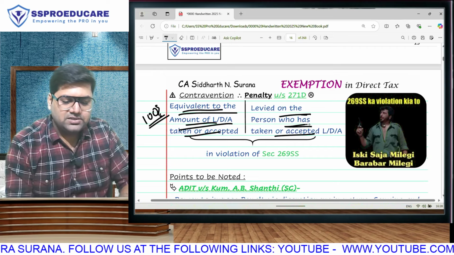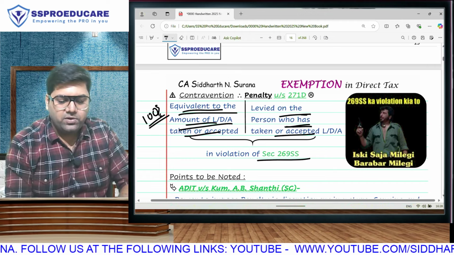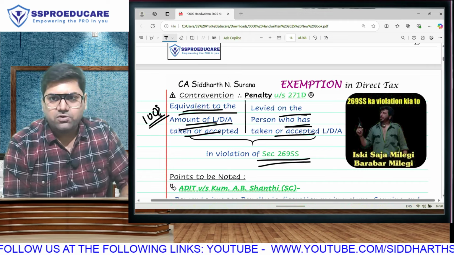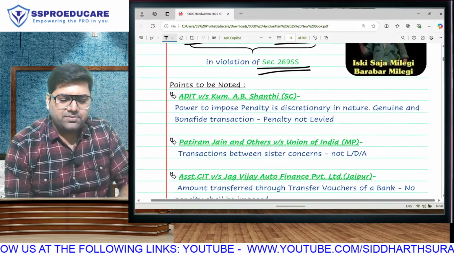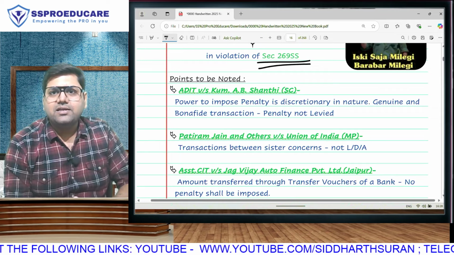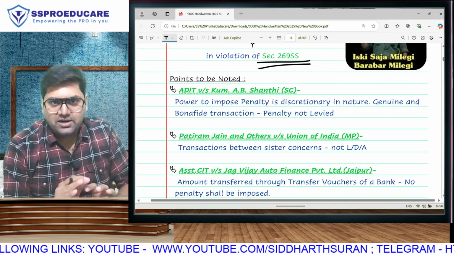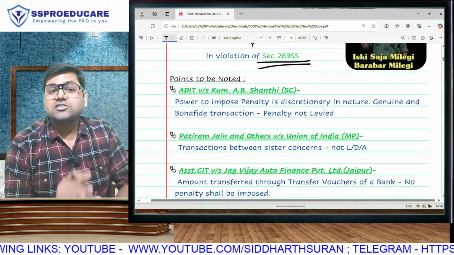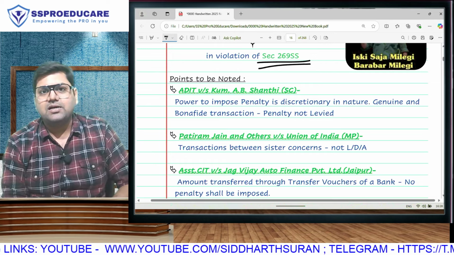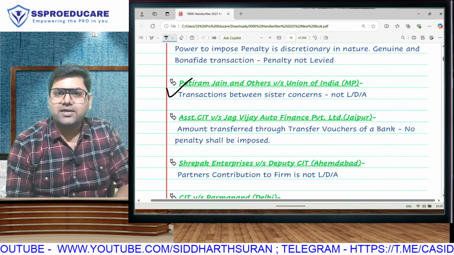On the person who has accepted that loan. That means the borrower will be paying the penalty if you have taken the loan in violation of 269SS. Some case laws, most important being the Supreme Court judgment in Kumari A.B. Shanti, that in case there is reasonable cause, then penalty is not levied. We have a section 273B which we will discuss in the penalties chapter. Any transaction between sister concerns, then we will not apply this penalty.